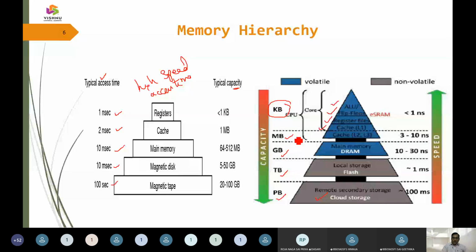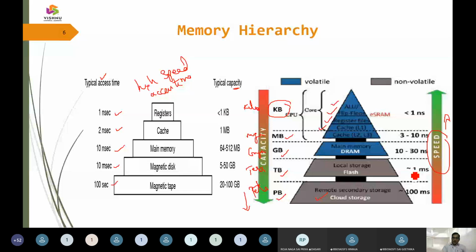So K stands for kilobyte, M stands for megabyte, G stands for gigabyte, T stands for terabyte, and P stands for petabyte. So this is what we can see. One more observation here is that as the size of a memory decreases, the speed increases. And second, as the capacity increases, the speed decreases. That observation we have to look into.